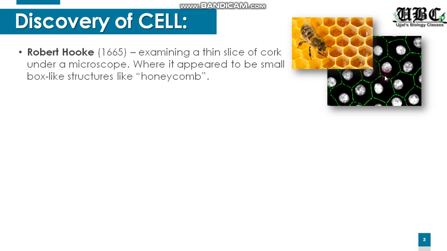So you can see this was the piece of cork which was examined by Robert Hooke, and these are the hexagonal structures which resembled the honeycomb, and hence he named these boxes as cells. Now cell comes from a Latin word which means small room.